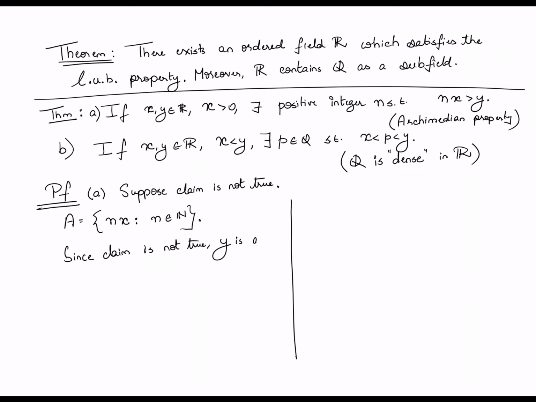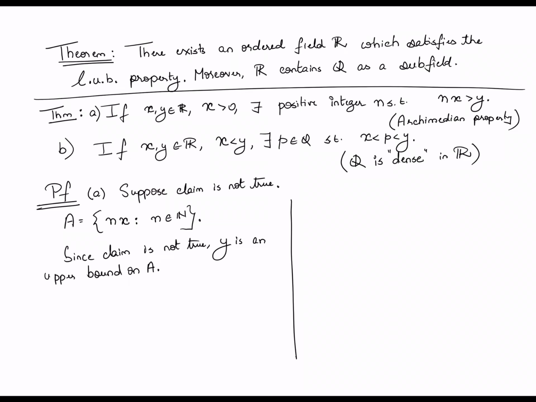Y is an upper bound on A. Alright. Now, what does it mean? It means that A is a non-empty set which is bounded from above.